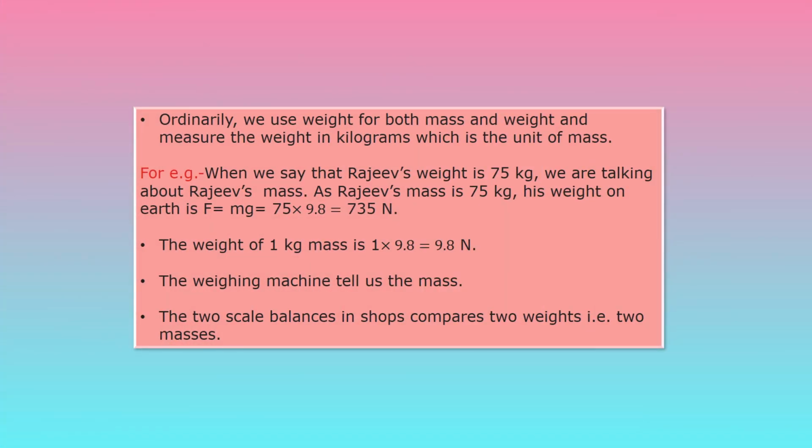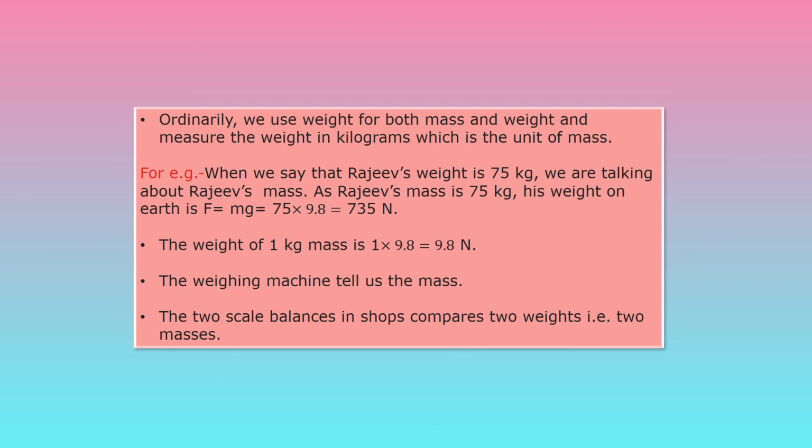Ordinarily, we use the word weight for both mass and weight, and measure the weight in kilograms, which is the unit of mass. For example, when we say Rajiv's weight is 75 kilogram, we are taking Rajiv's mass. As Rajiv's mass is 75 kilogram, his weight on earth will be F = m into g, that is 75 into 9.8, that is 735 Newton.